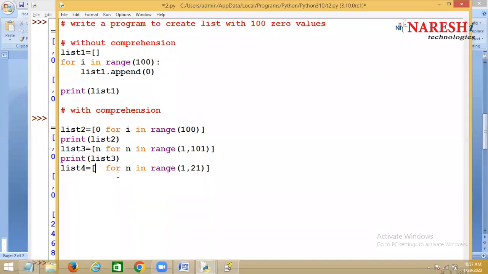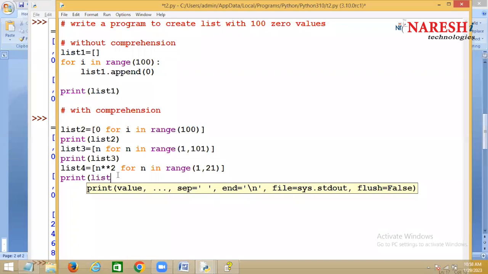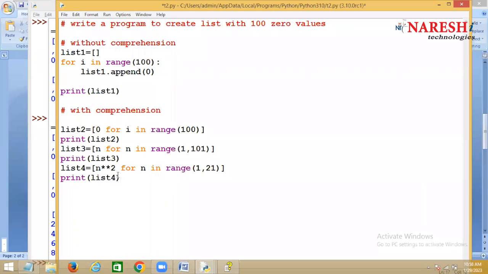Then what should I store? I should store n to the power of, which one? 2. N to the power of 2. Now you are storing n to the power of 2. So how is this executed?